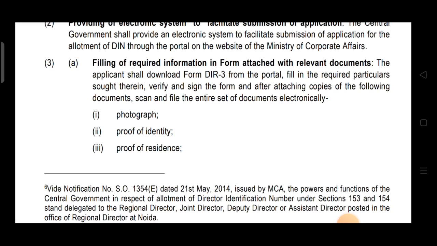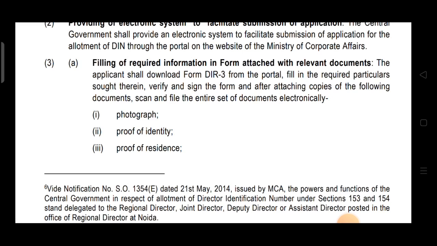Once it's downloaded, then fill in the required particulars, the particulars which are asked for, then verify and sign the form. The form should be verified, that means there is no error and every particular is filled up. Then the form should be signed, and after attaching copies of the following documents, scan and file the entire set of documents electronically.